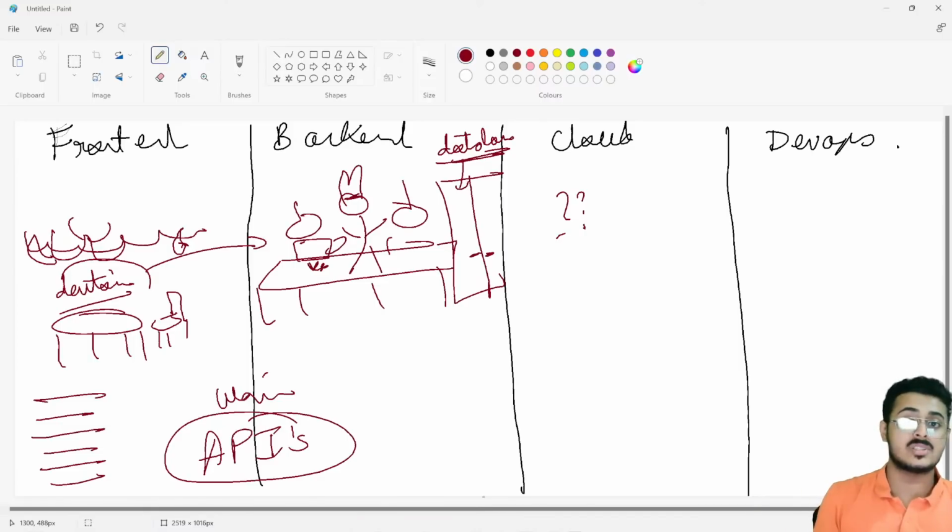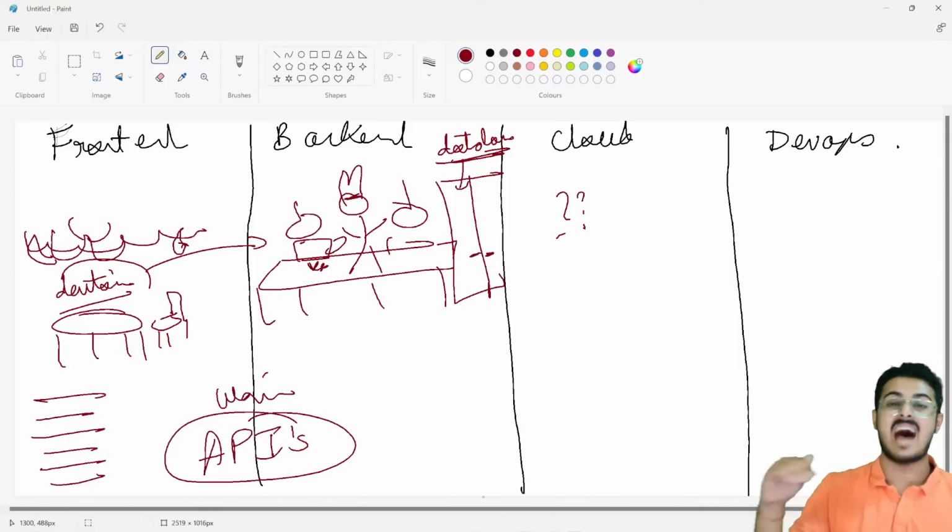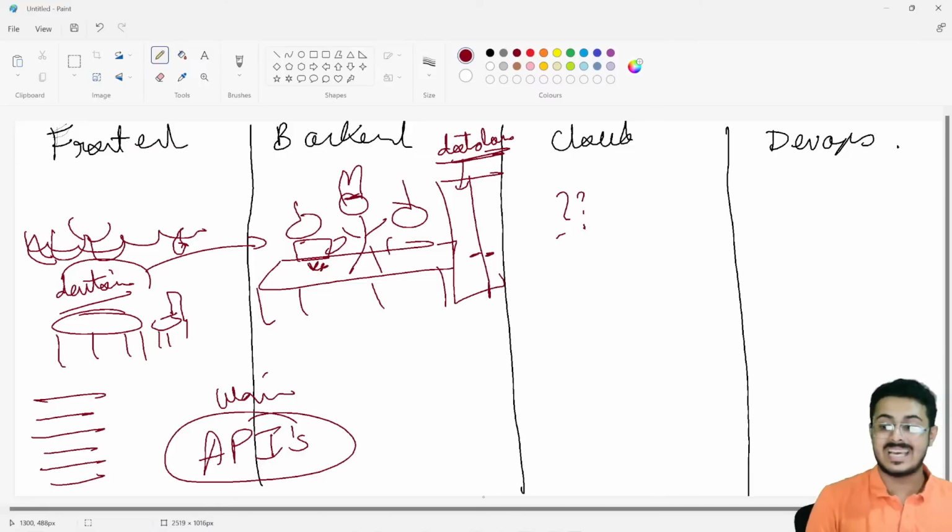Each of these servers has a minimum cost of 3 lakh rupees per server, if you are going to buy one. That is an average server that you will be able to get, not even a good server. A server is nothing else but a computer, guys.